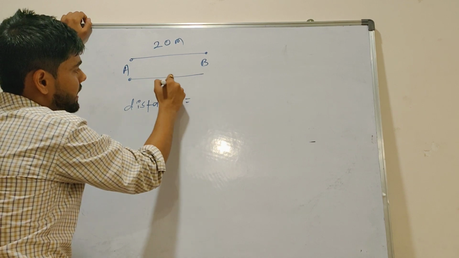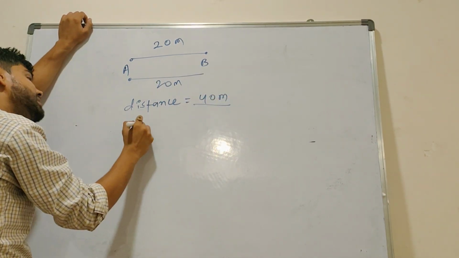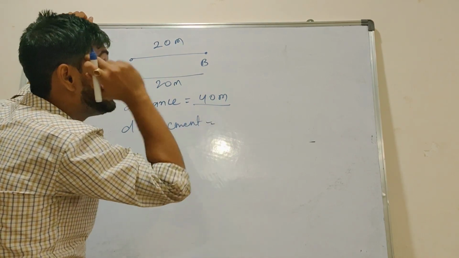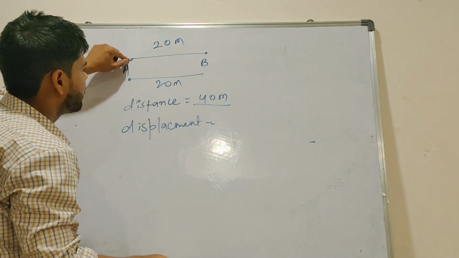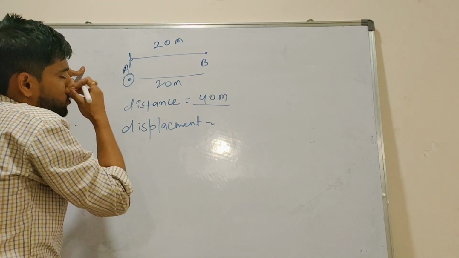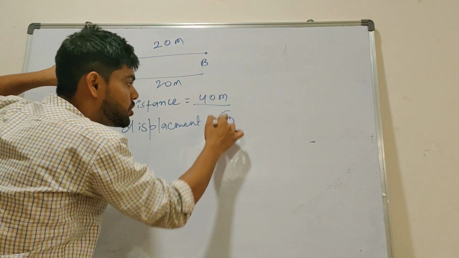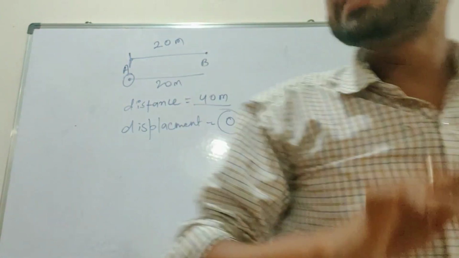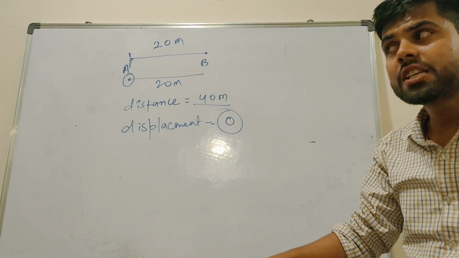Then you will say, sir, 20 I went, 20 I came. So total I covered 40 meters. Now my question is displacement. Suddenly it will hit in your mind: sir, displacement means shortest path. So from here to here, the starting point is this one and the end point is this one. Shortest path, shortest distance, nothing, sir. It is the same. So 0. Understood? If the starting point and end point are the same, it is called 0 in the case of displacement.